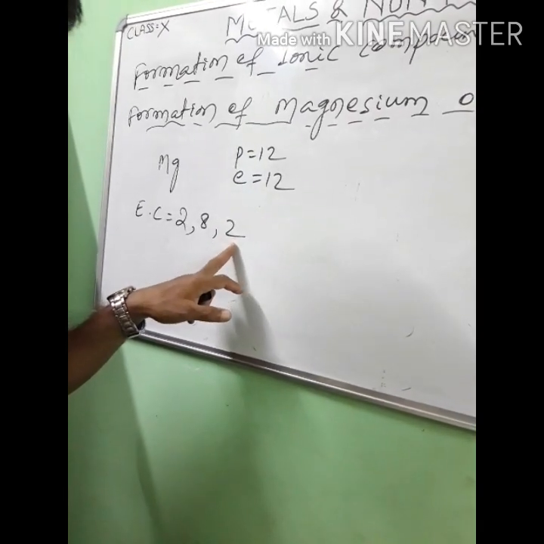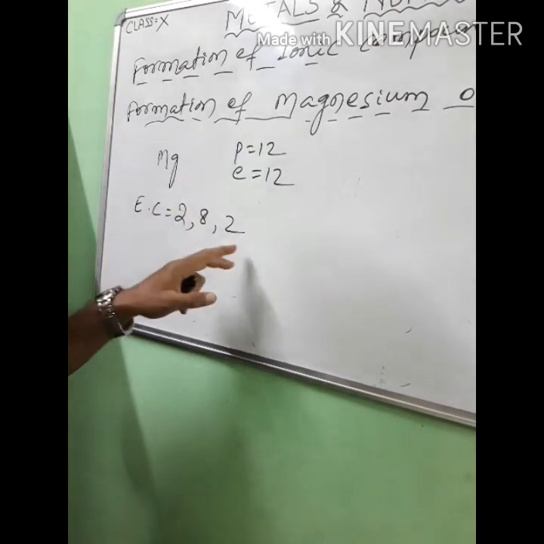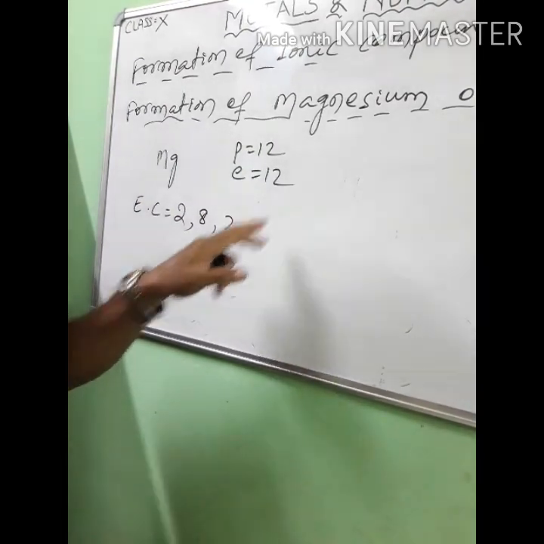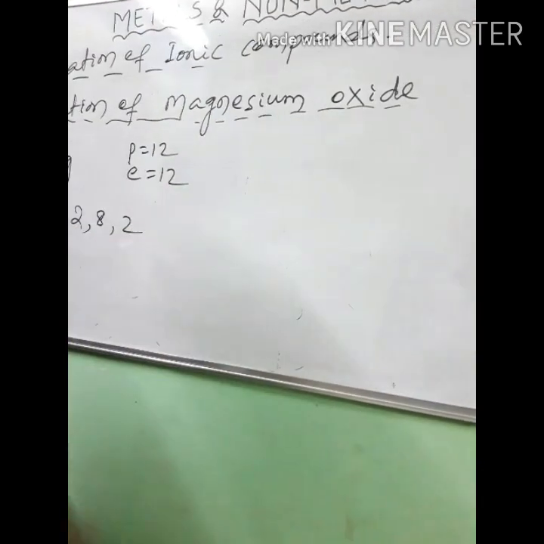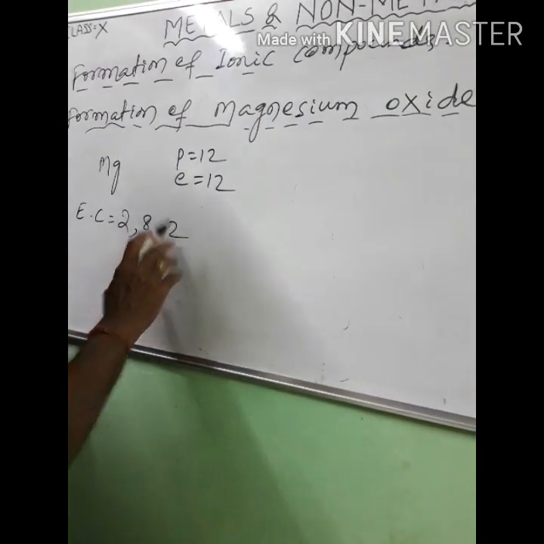Because 2 is less than 4, it is easy for magnesium to donate 2 electrons. To whom? To oxygen. So magnesium will donate 2 electrons to oxygen.